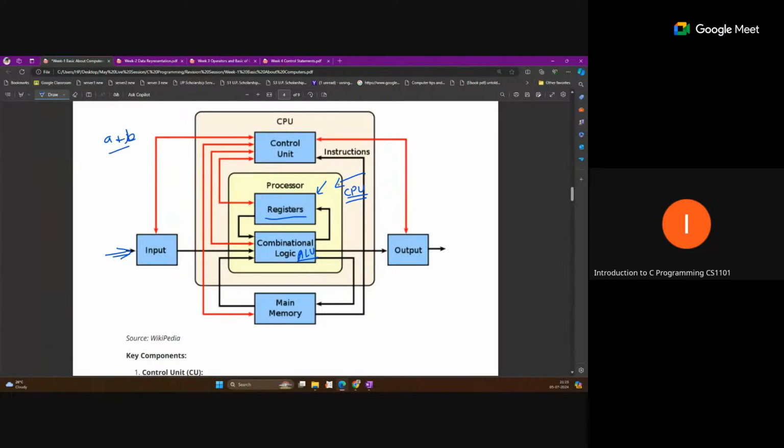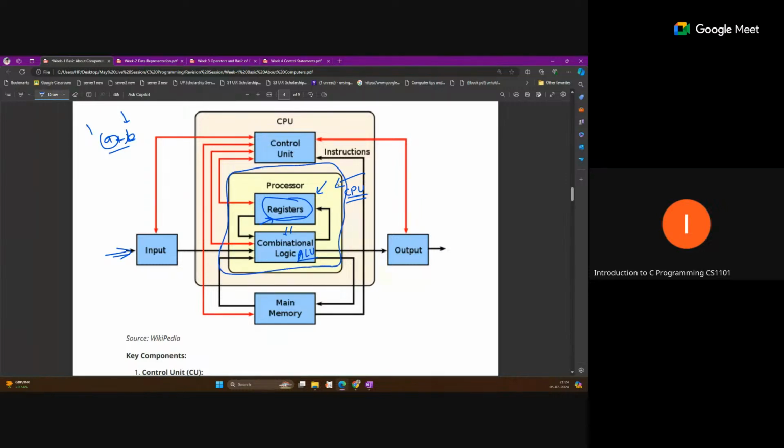The ALU will fetch the data for a and for b, and temporarily this data will be stored inside the registers. After that, the sum of these two values will also be stored inside the registers. So this is the closest memory to the CPU, the ALU, used for the computation. This is called registers, and this complete part is called the CPU.